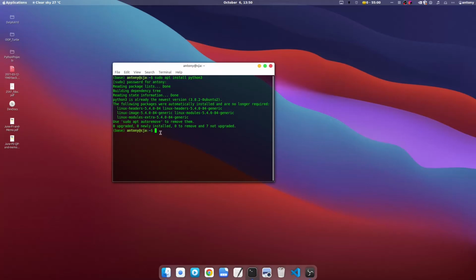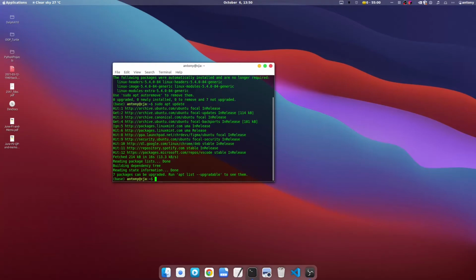Once you're done with that, type in sudo apt update, just to make sure that your system is up to date. Let it run through and finish, and if there are updates that need to be done, it will update everything. As you can see, mine has finished updating. There are some things that need to be upgraded, but I'm not going to do that just now, but you can go ahead and do yours if you want to. Really, it's up to you. Once you're done with that, Linux users, you're basically done.